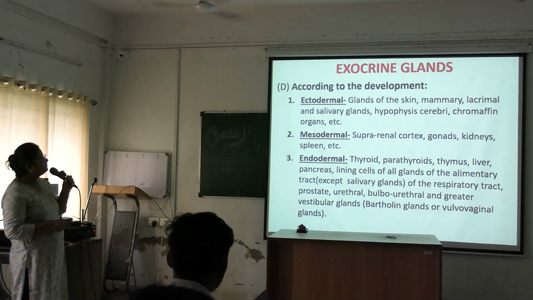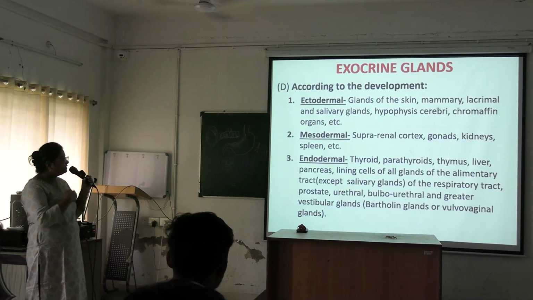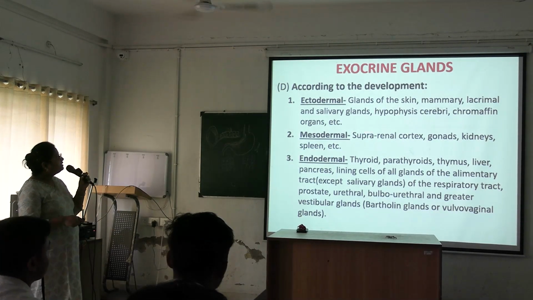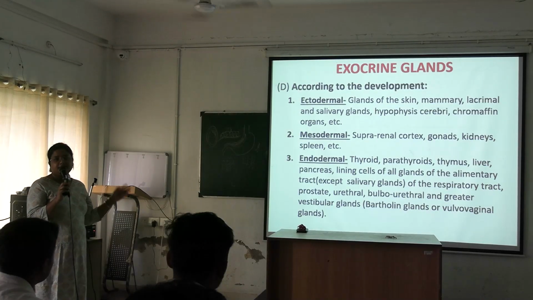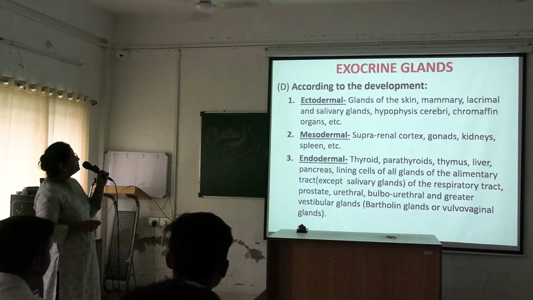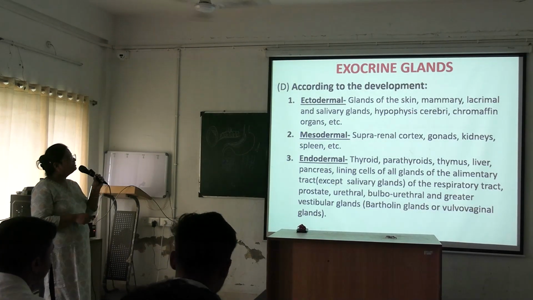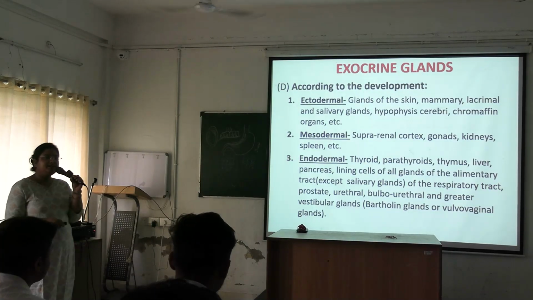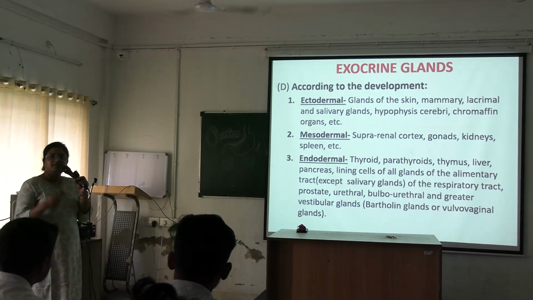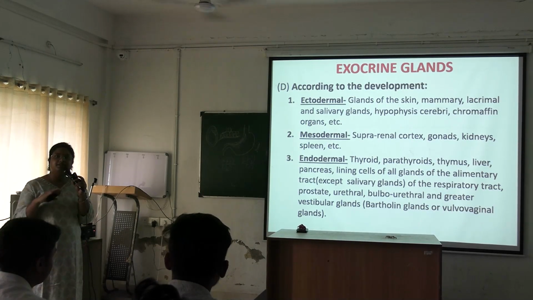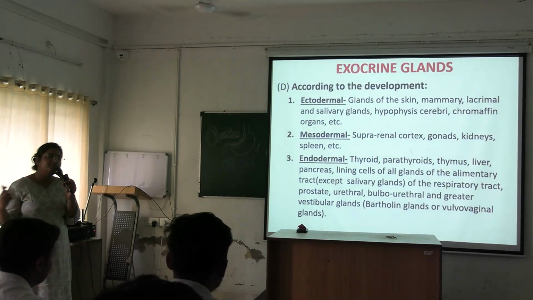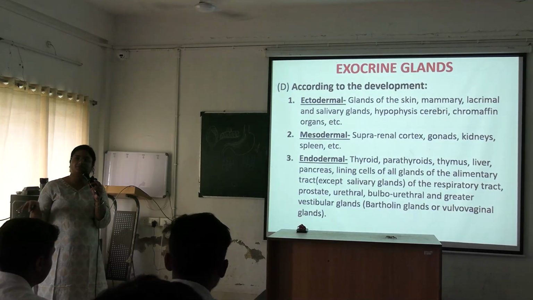Next, according to development: ectodermal, mesodermal and endodermal glands, developing from the ectoderm, mesoderm and endoderm, the three germ layers, during fetal development. Ectodermal glands are the glands of the skin, mammary gland, lacrimal and salivary glands, hypophysis cerebri, that is the pituitary gland, and chromaffin organs. Okay, this is important. These examples are important for your MCQs. All these glands are ectodermal; questions like which is not ectodermal will be coming.